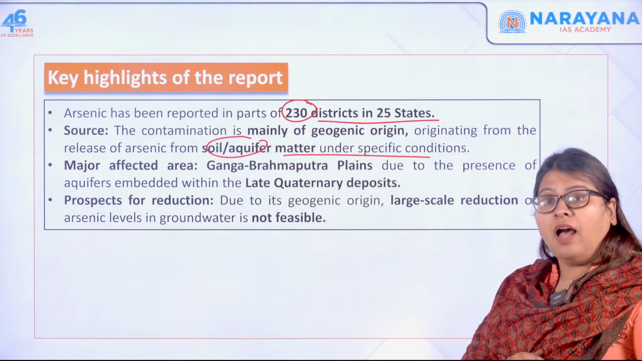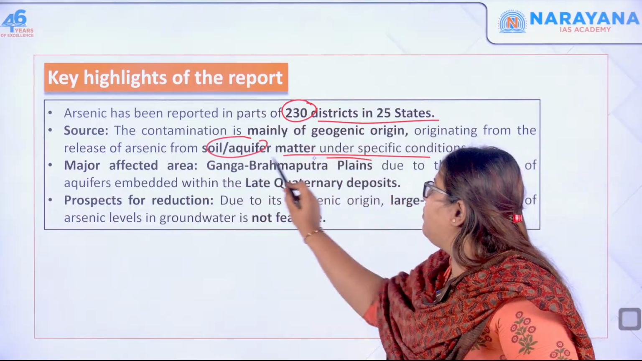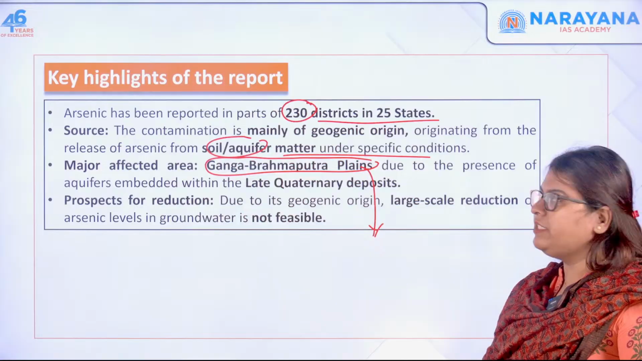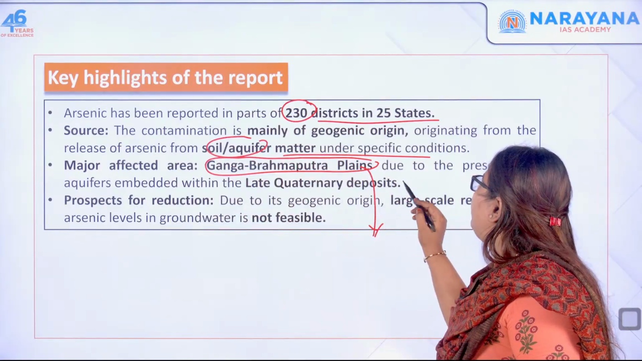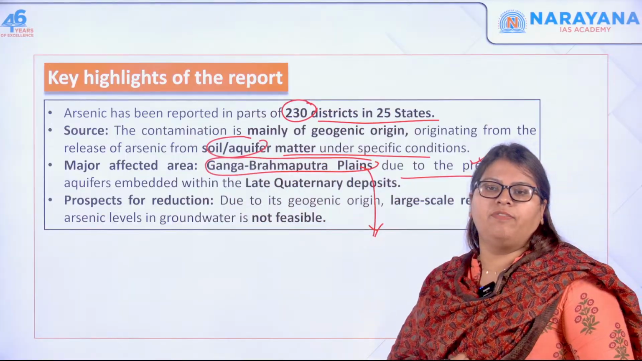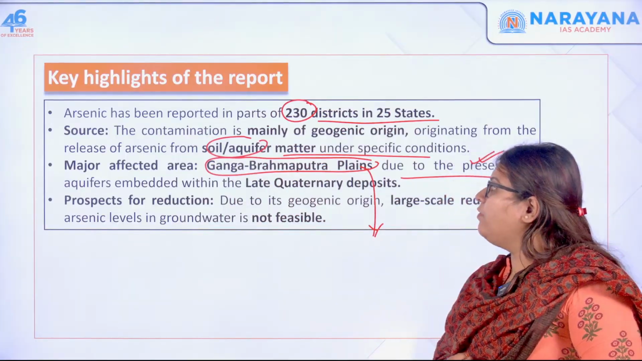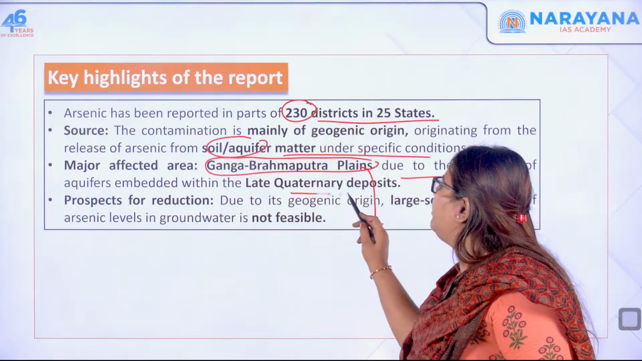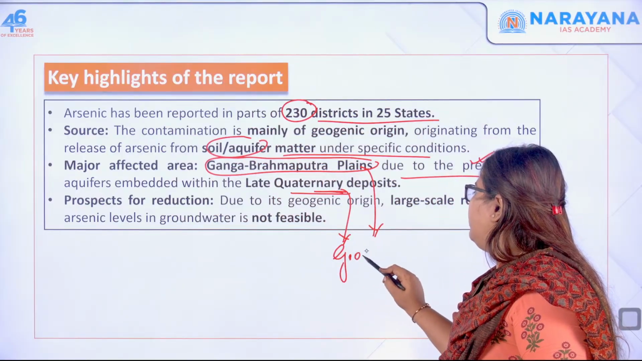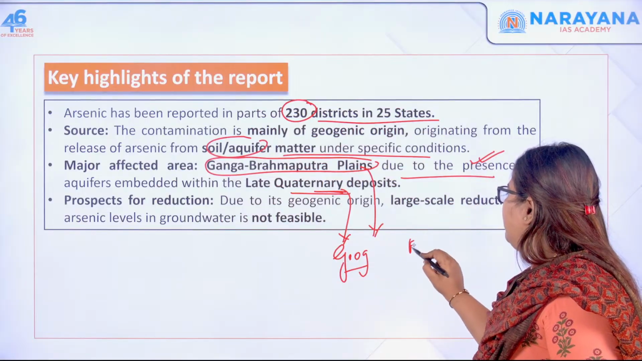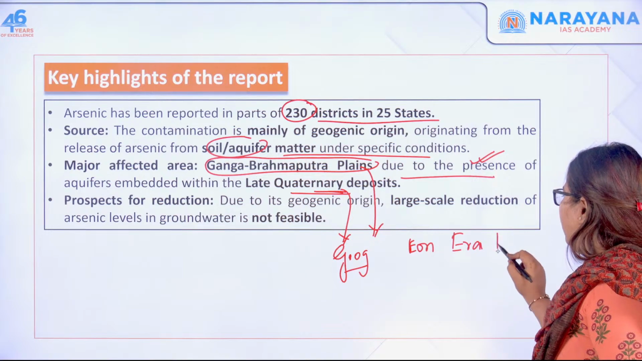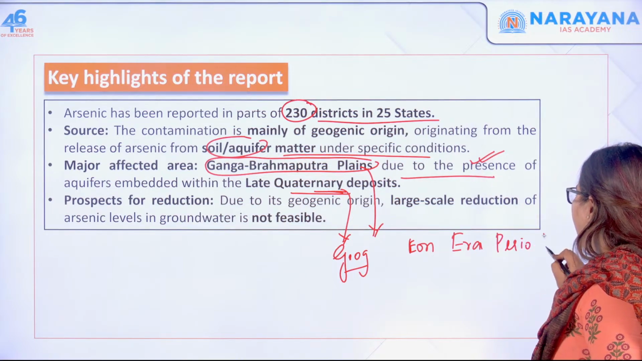Next, the major affected areas. This is why there was a question on groundwater pollution in the Indo-Gangetic plains. The Ganga-Brahmaputra plains are the most affected due to the presence of aquifers embedded within the late quaternary deposits. If you are a geography optional student, you know about the geological time scale, which has eon, era, period, epoch.